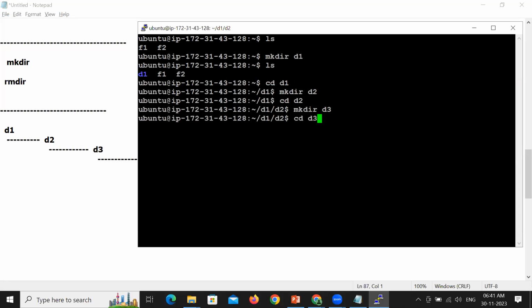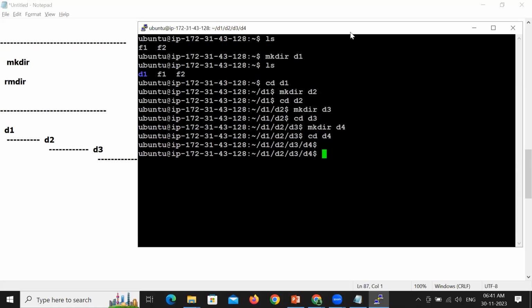cd D3. mkdir D4. Can I change to D4? cd D4. Yes. So Krishna, I want to know the current path in which I am working. pwd. Participants, right now you can see you are under /home/ubuntu, you have created directory D1.